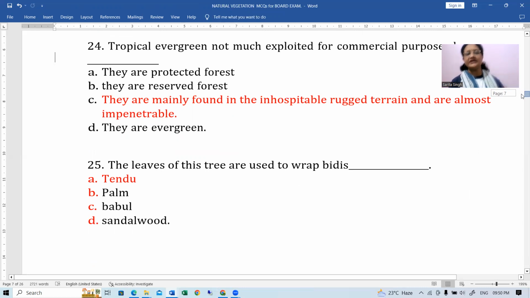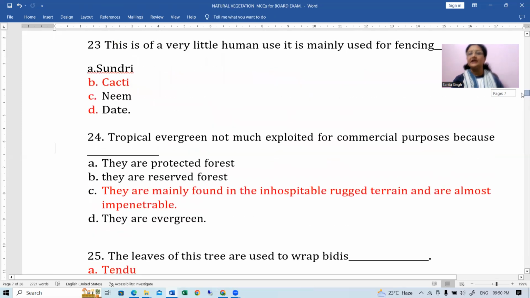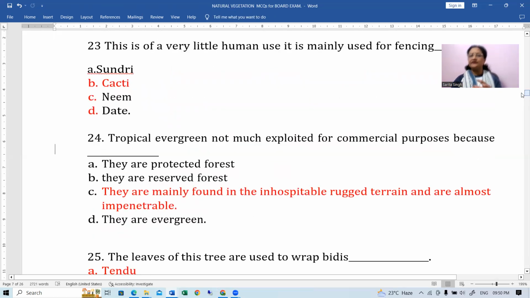But one thing you should keep in mind, as compared to deciduous forest, tropical deciduous, you'll find इस फॉरेस्ट में बहुत ज्यादा अंडरग्रोथ्स आपको मिलेगा. ठीक है, undergrowths means what? Lot of creepers and small herbs and shrubs and bushes and all, right? These all are found a lot in the tropical evergreen forest.